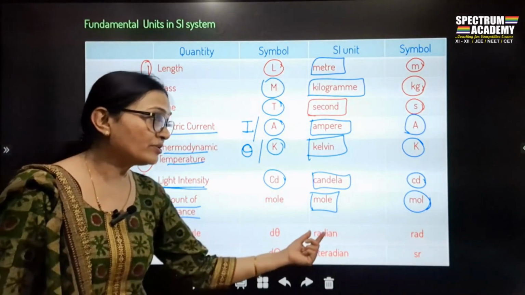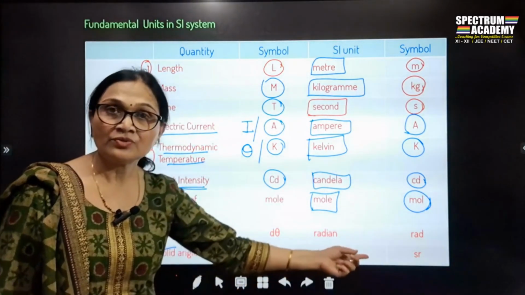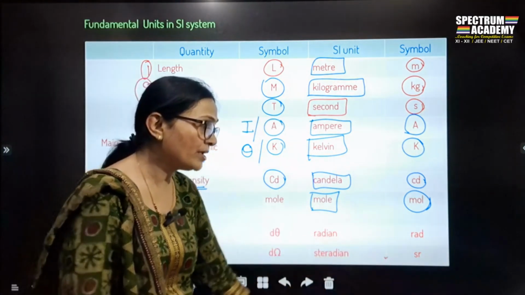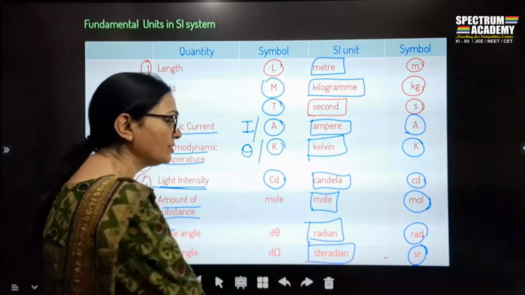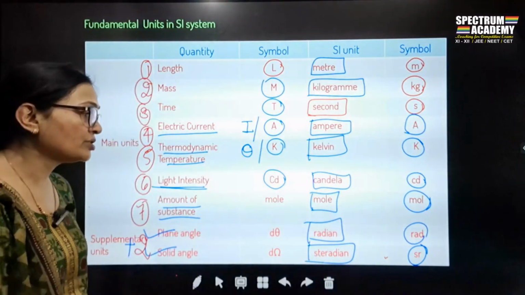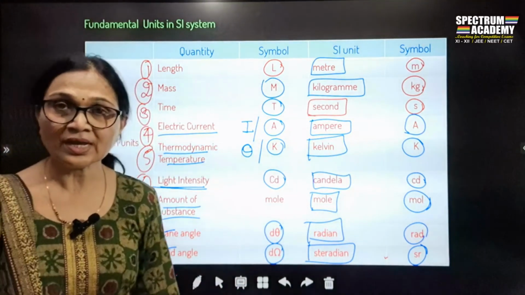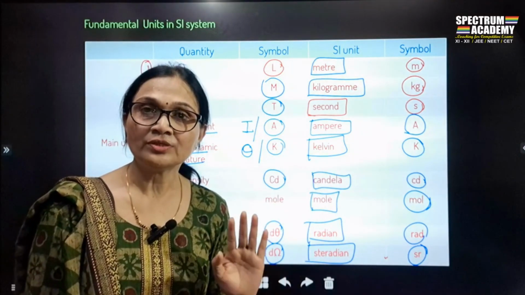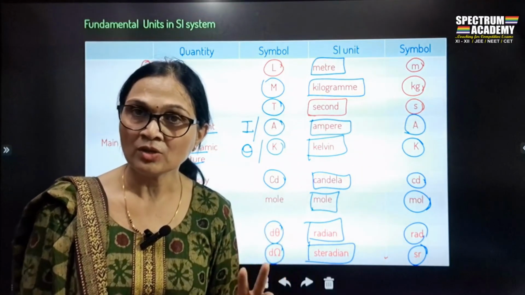Plane angle is d theta, unit is radian, denoted by rad, and solid angle is denoted by d omega, unit is steradian, and it is denoted by sr. Okay, it is denoted by sr. The unit of plane angle is radian, and the solid angle's unit is steradian. It is denoted by d theta, and it is denoted by d omega. I think this is clear. These are the fundamental physical quantities in the SI system, 7 plus 2 supplementary fundamental quantities.